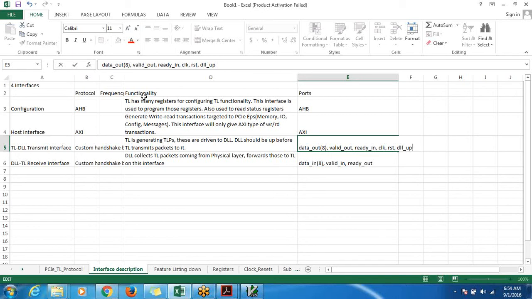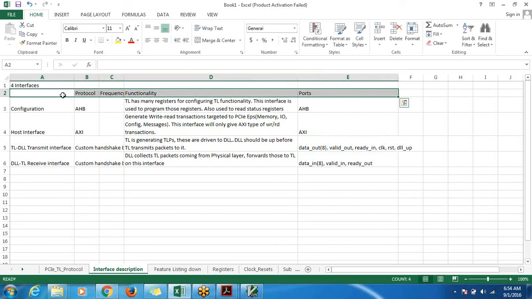I want you to read the specification, do some homework and come up with these things in more depth. What I have done is basic information. Beyond this, there will be many things that we may be missing, which we may come across when we start coding. That is what we want to avoid.